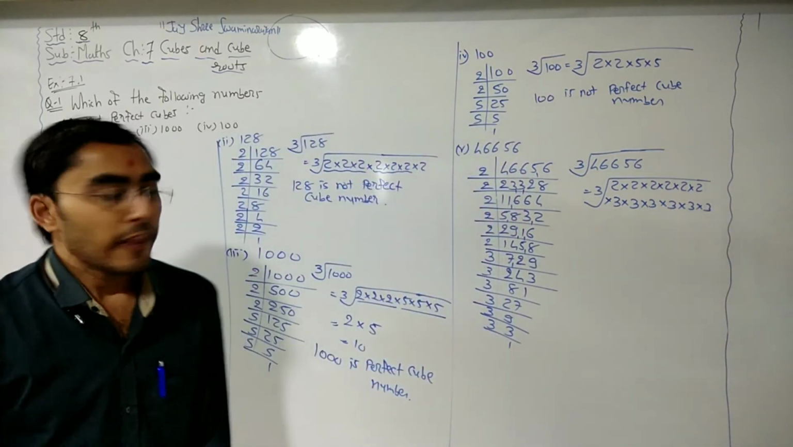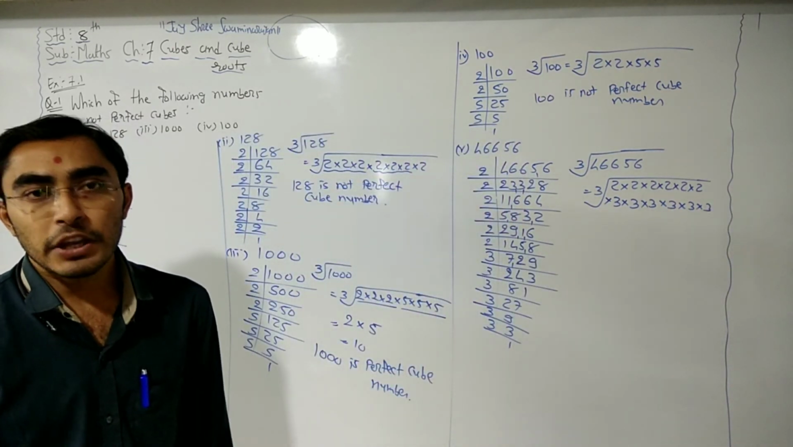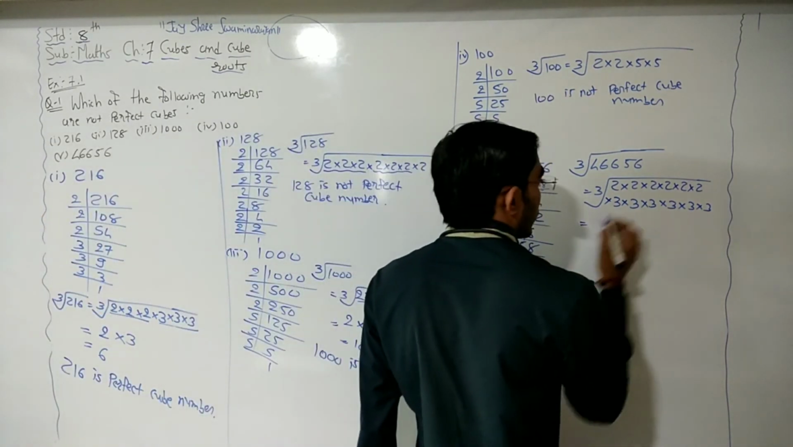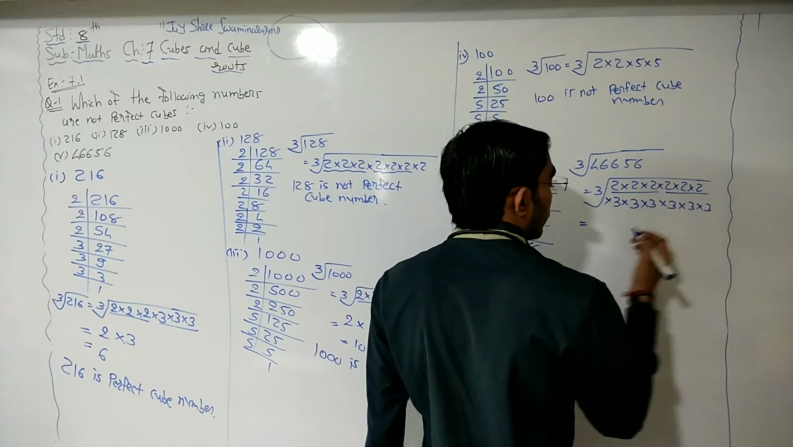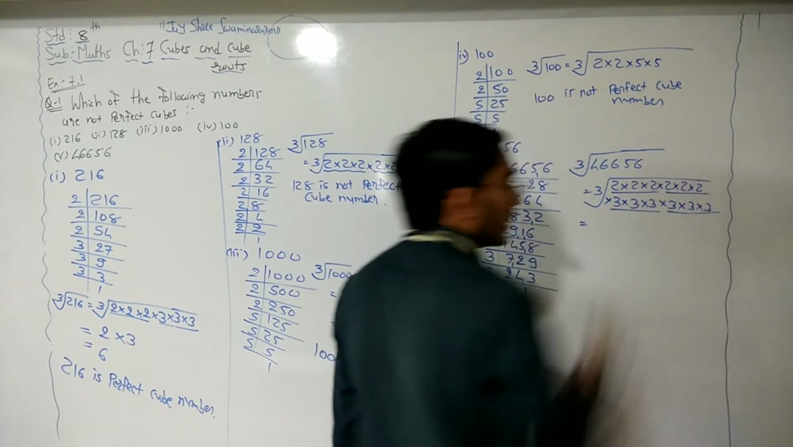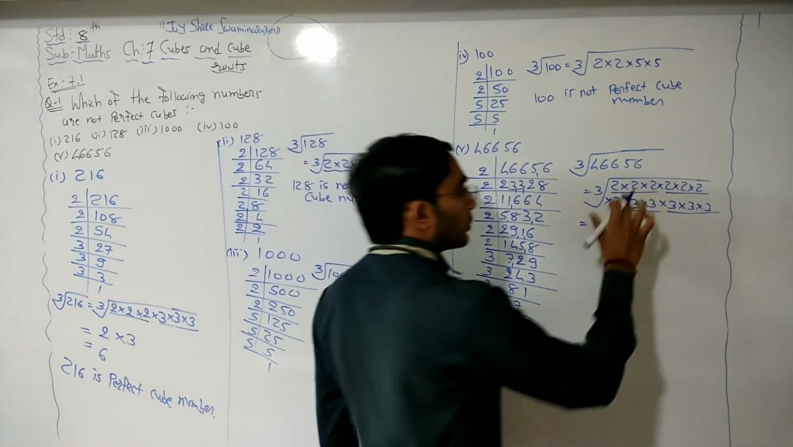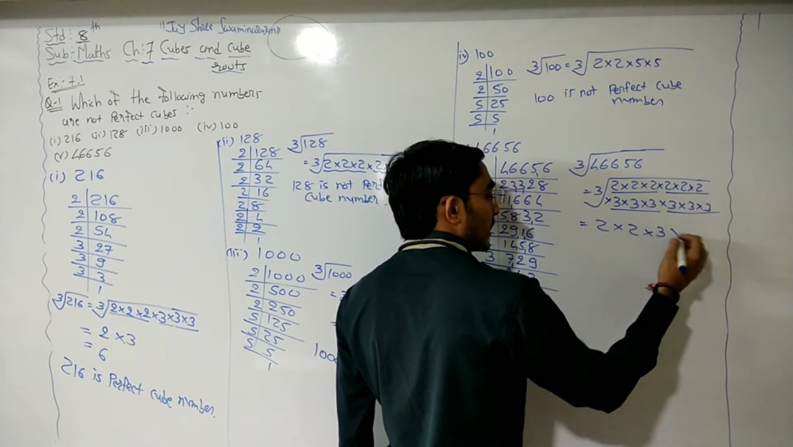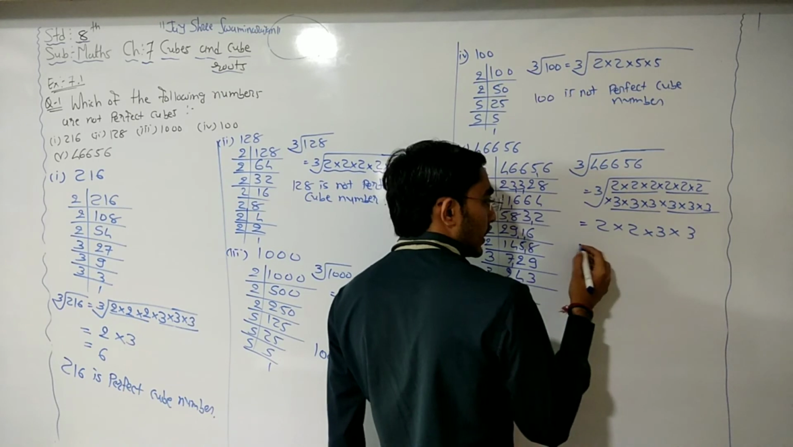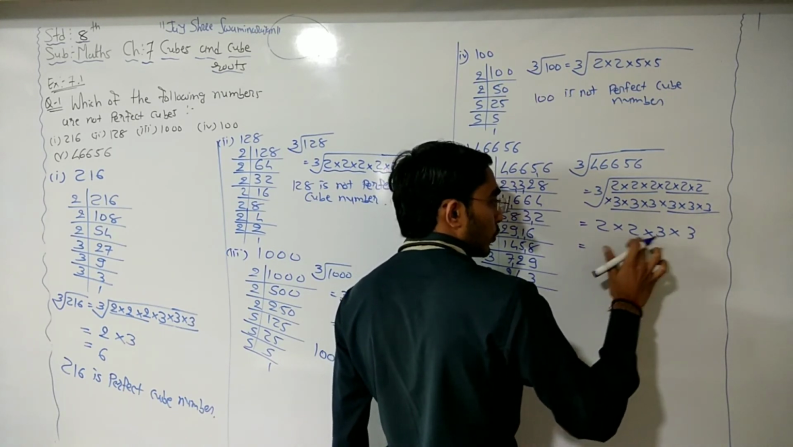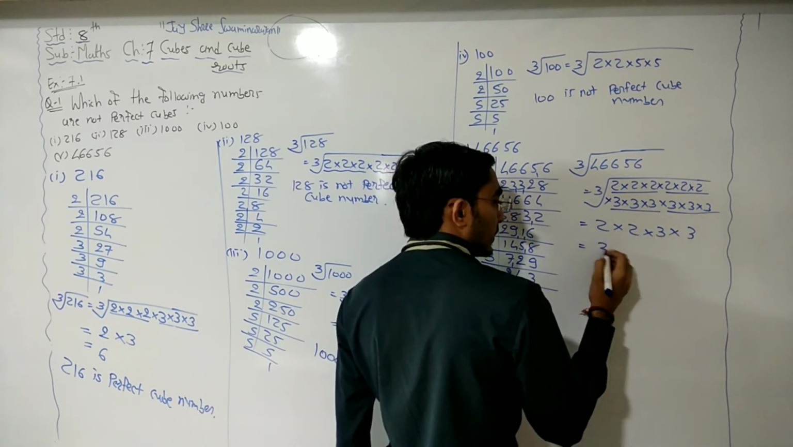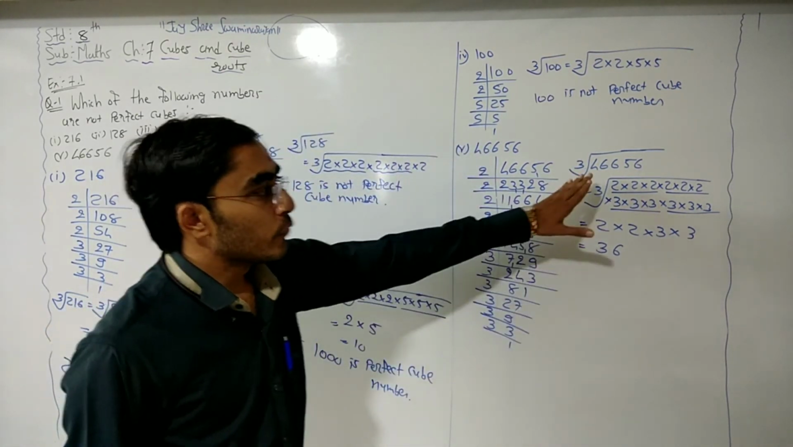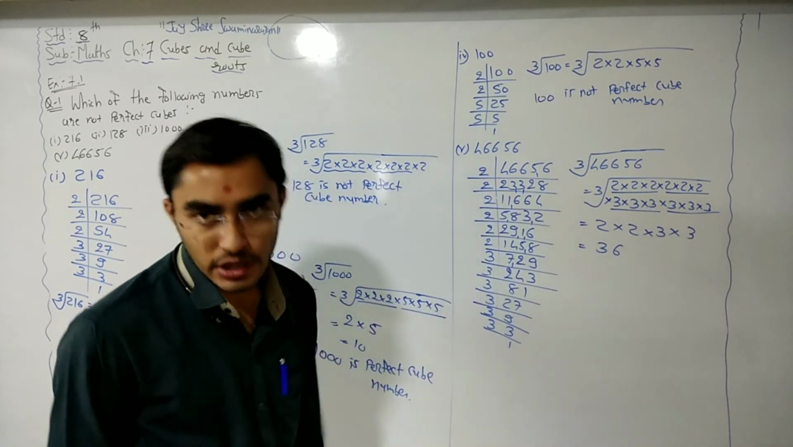Now we need to make the pair of 3 numbers, right? So here we have one pair, here we have one pair, here we have one pair, and here we have one pair. So from this pair we can take 2, from this pair we can take 2, from here we can take 3, and from here we can take 3. So now 2 2s are 4, 4 3s are 12, 12 3s are 36. So cube root of 46656 is 36.